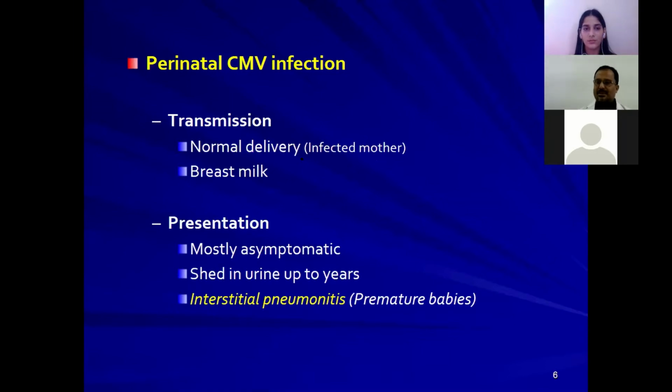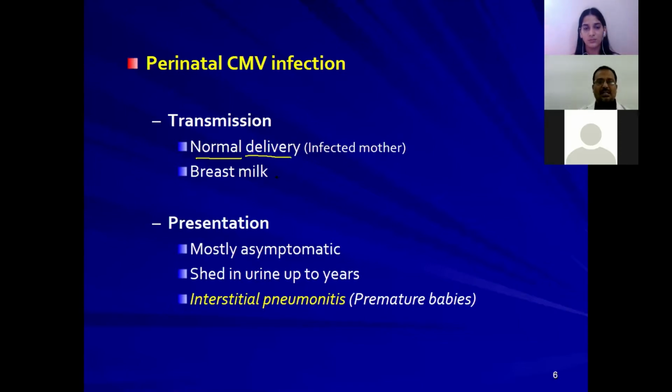The transmission in perinatal cytomegalovirus infection may occur following normal delivery. If you allow the mother to go for cesarean section, that problem may not be there. But if the mother goes for normal delivery, while the baby is coming through the genital tract, the baby may get infection with this virus.